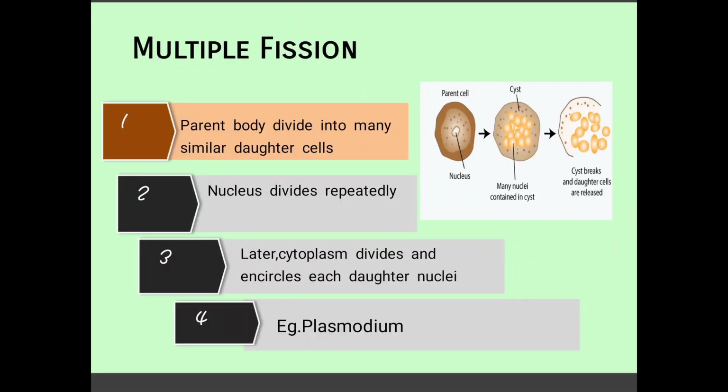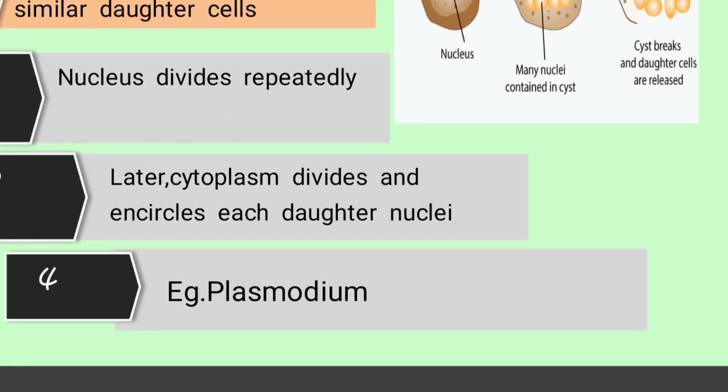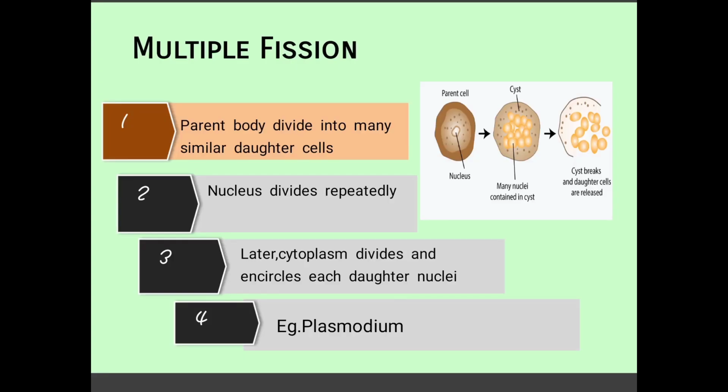The second type of fission is the multiple fission. In multiple fission, the parent body will get divided into many daughter cells. As we have learnt, binary means 2, multiple means more. So here many daughter cells will be formed. First the nucleus will divide itself, repeated division will occur inside the cell itself, and more daughter nuclei will be formed. Later the cytoplasm will encircle each daughter nucleus and form a cyst, and later this cyst will break down and release the new daughter cells outside.